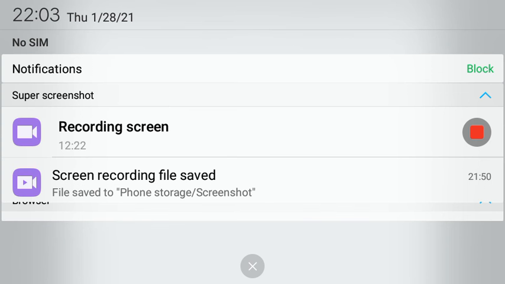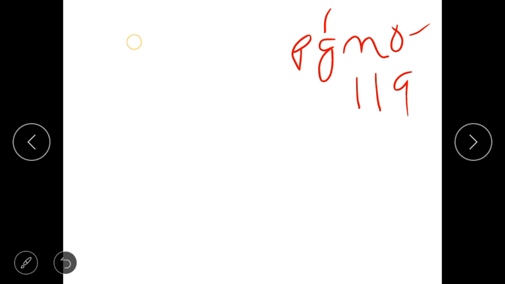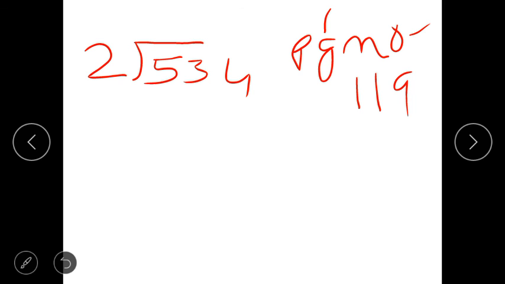Now I am doing one question of page number 119. Okay, one question of this page. First question I am doing for you. Here the number is 534. Divide by 2. Now what you have to do children? You have to read the table of 2. As I have told, because this is the divisor, you have to read the table of 2 till you are not getting the number which is given on the 100 place.